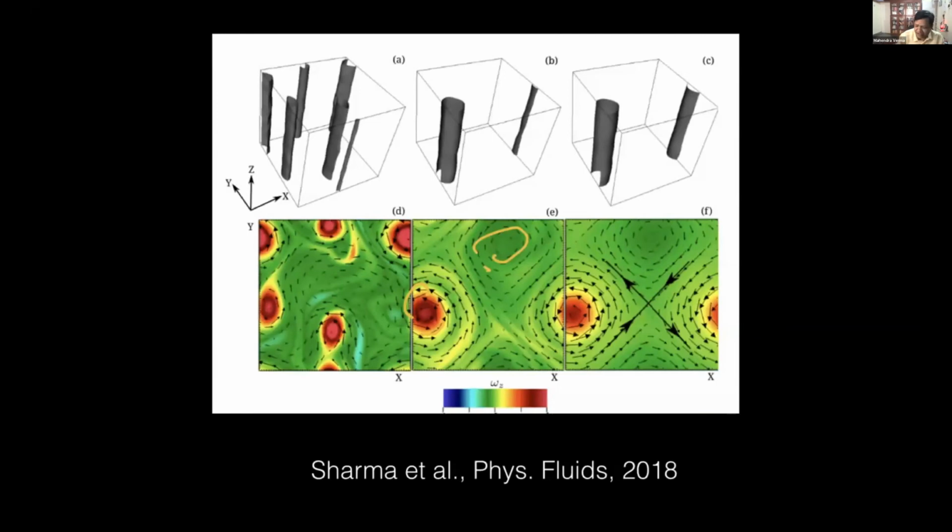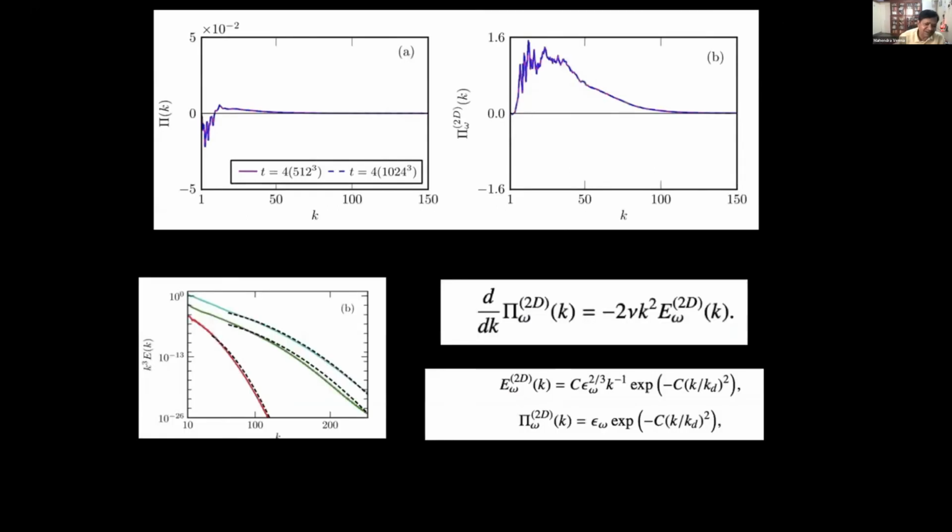Okay. Now, what is the spectrum for this? For very small Rossby numbers, we find something surprising. I mean, this was numerical work, but we are very confident about this. It was verified by lots of runs and so on. We found that the spectrum is very steep. The spectrum is falling down.